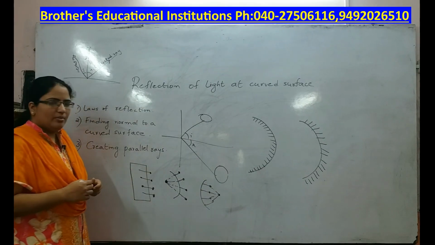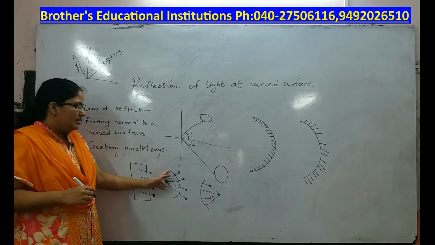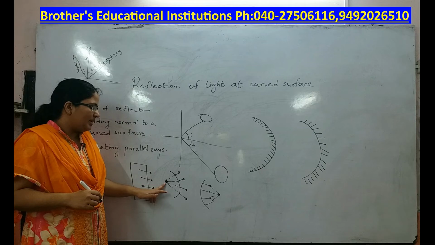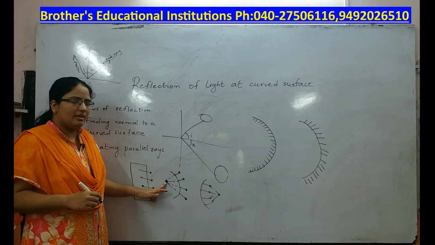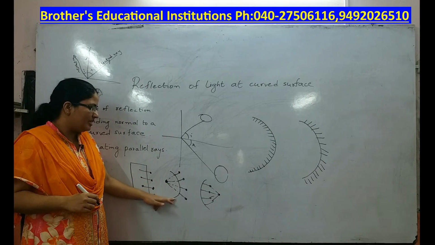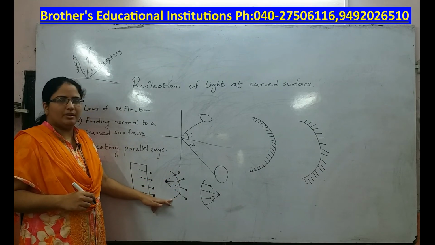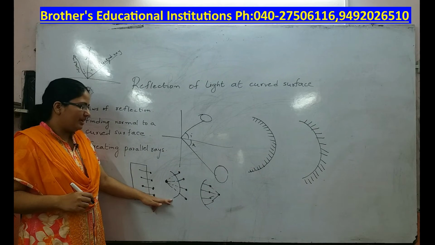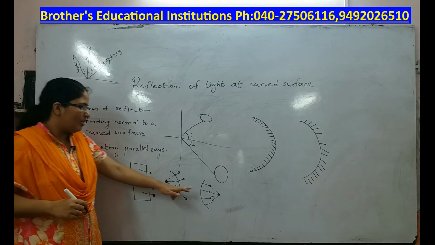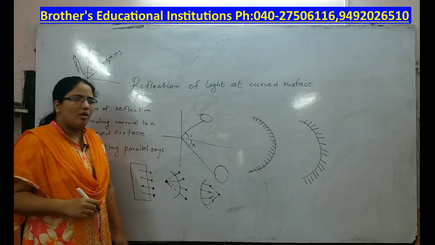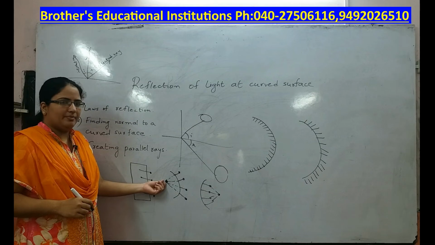Okay. Now this point is nothing but the center of the sphere from which this foam is taken. You can imagine this foam as a part of a sphere. This point represents the center of the sphere.